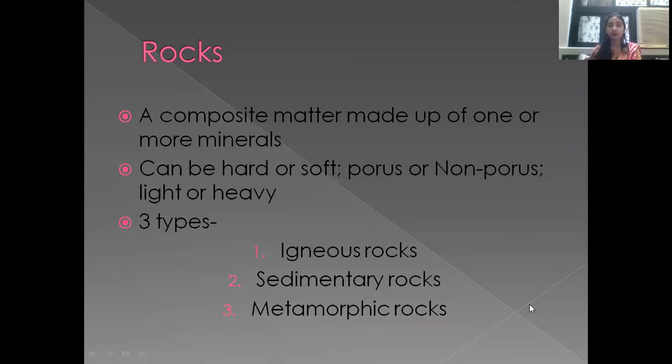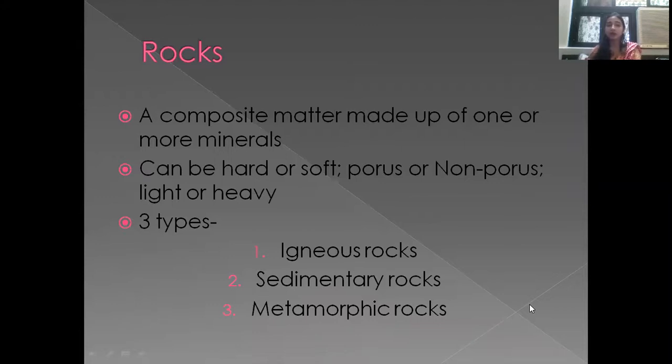What do you mean by rocks? Rocks are a composite matter made up of one or more minerals, which means very big rocks. Big stones are known as rocks, and they are made up of one or more different types of minerals.